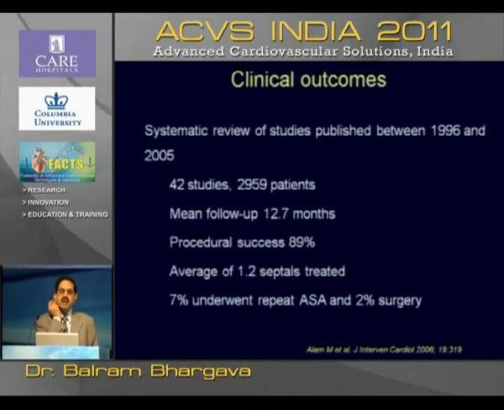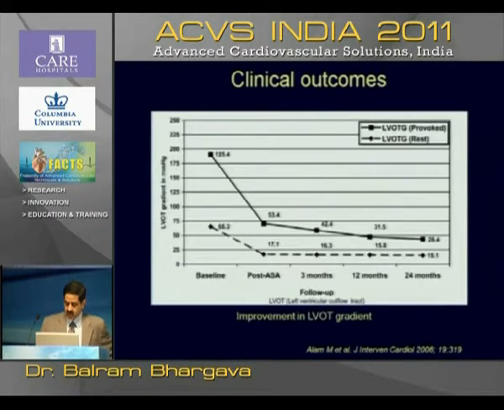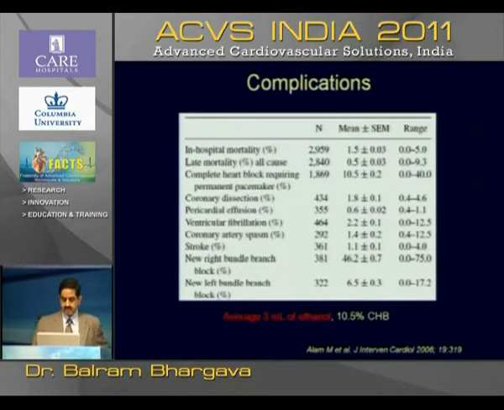42 studies have been done with about 3,000 patients, mean follow-up of 13 months, with 89% procedural success, 7% required repeat alcohol ablation and 2% required surgery. There was dramatic improvement in NYHA class, Canadian class, peak VO2, exercise capacity at 3 months and at 12 months in most of these studies. And this was maintained up to 24 months.